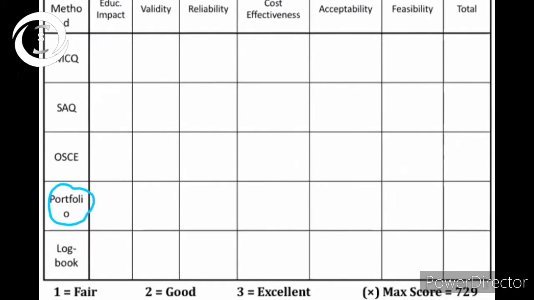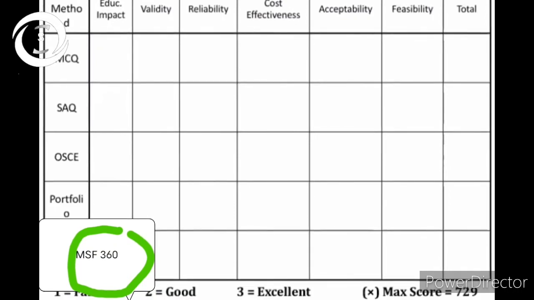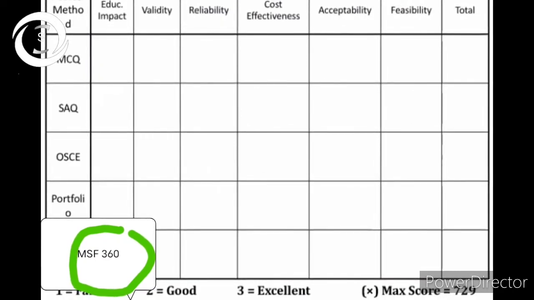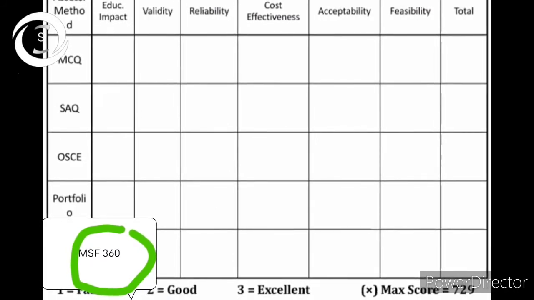So then professionalism by 360-degree multi-source feedback. Now, multi-source feedback means that your colleagues, staff, your patients, everyone that is present around you in the clinical environment can give you feedback about you.